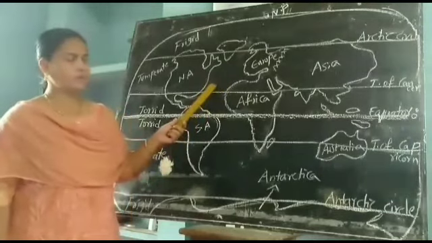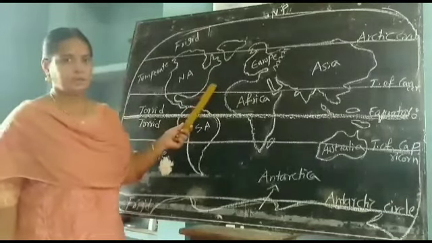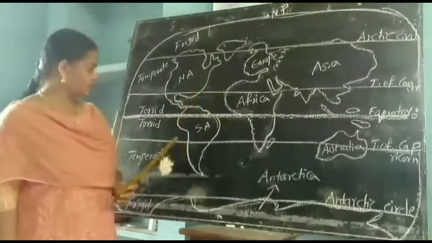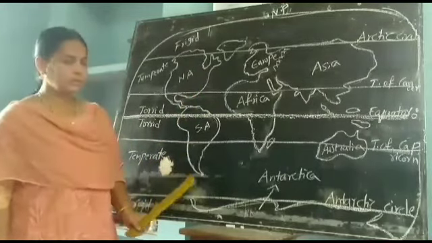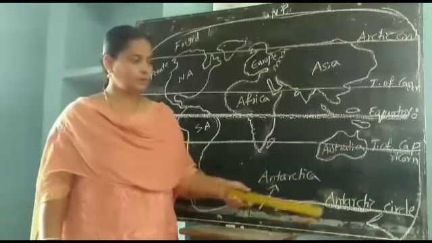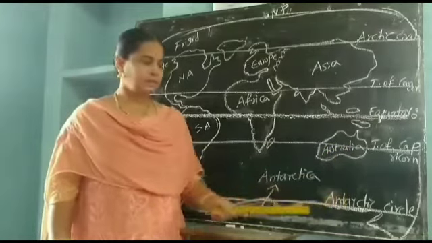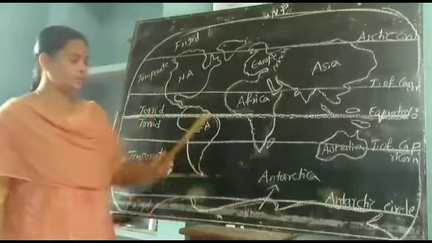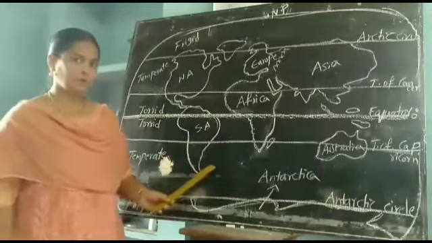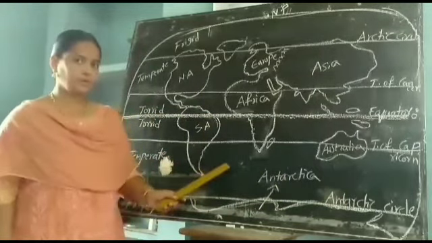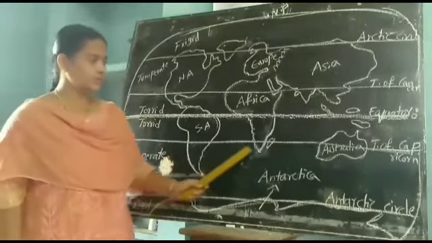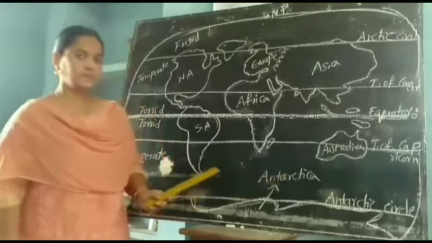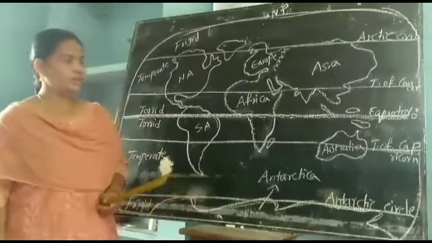That means we can find a very pleasant climate here. And same like that, on the south side also there is a temperate zone. It is located between the Tropic of Capricorn and the Antarctic Circle. Here also the climate is moderate, not very hot, not very cold, very pleasant. So these countries experience a moderate climate.